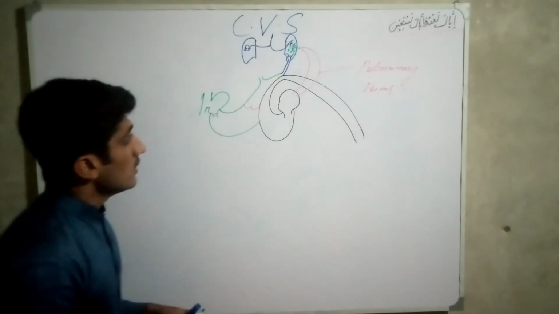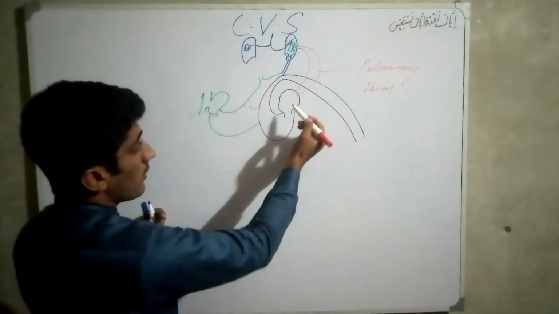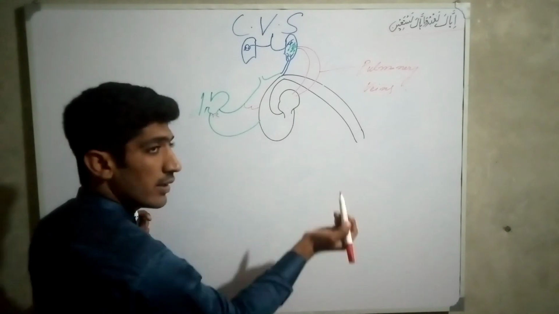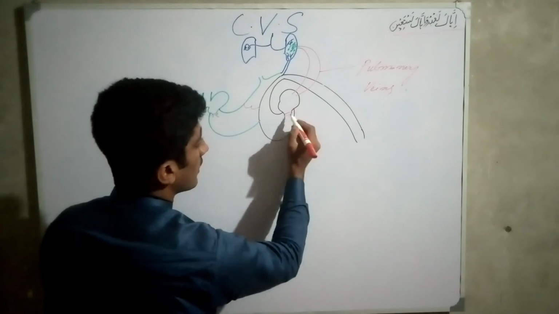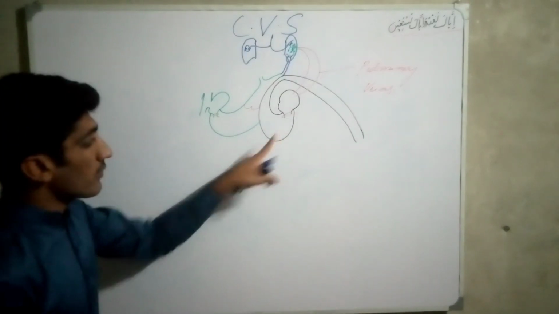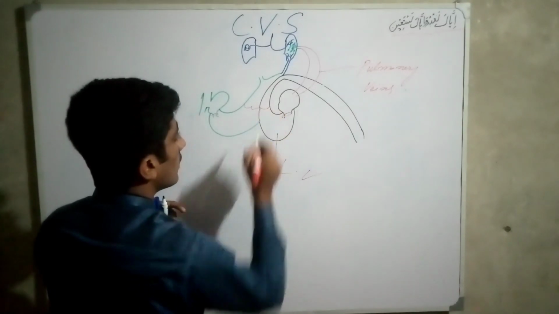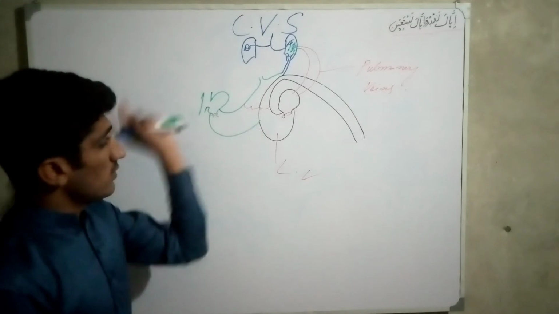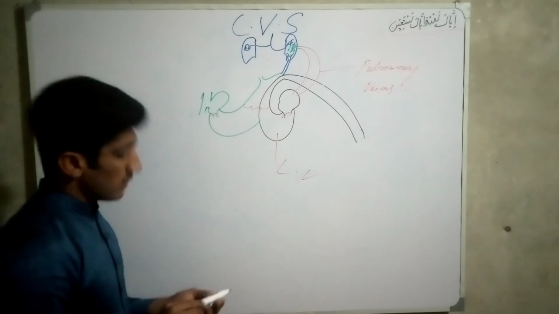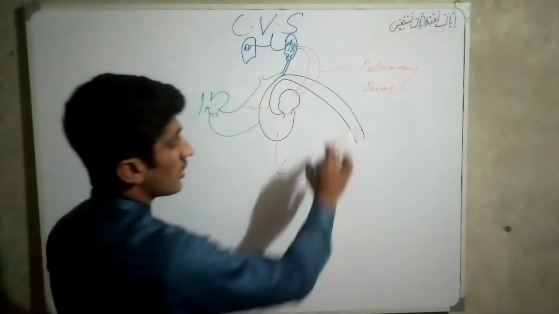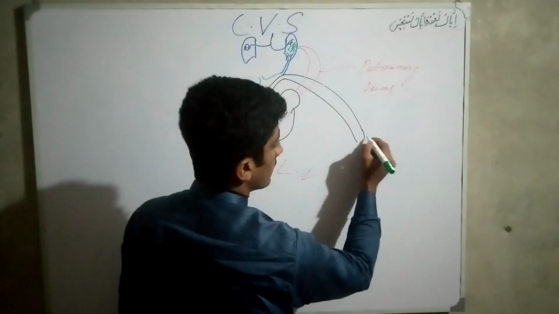Okay, students. When blood comes from the lung, well oxygenated blood comes to the left atrium, and then through the bicuspid valve, which is also called the mitral valve, to the left ventricle, and then through the aortic valve to the aortic vessels, because there are a lot of elastic tissues present. That is why it is called an elastic artery.